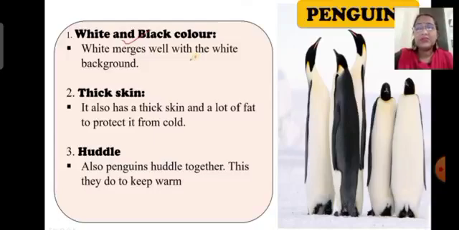Here, students, this thick skin helps them to keep their body warm in the cold region. They also have a lot of fat, which keeps their body warm in the cold climate. And third thing, the penguins huddle together. Huddling means they all walk together in groups or live in groups so that they can keep their body warm. These are the reasons because of which penguins can survive in the harsh cold climate of polar regions.